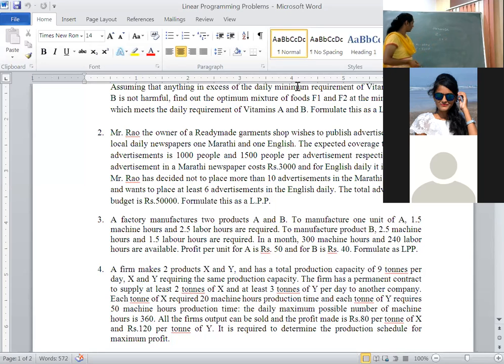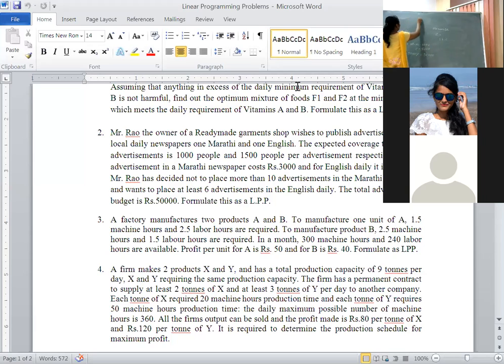No, it is wrong. Advertisement expenditure for the Marathi newspaper is 3,000 and for English 5,000 rupees, but in the last line they have given the total budget, 50,000. Then how to construct the linear constraint? 3,000X plus 5,000Y. Total budget is equal to 50,000.